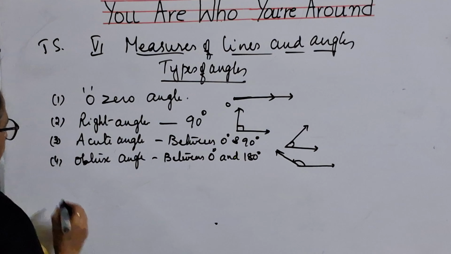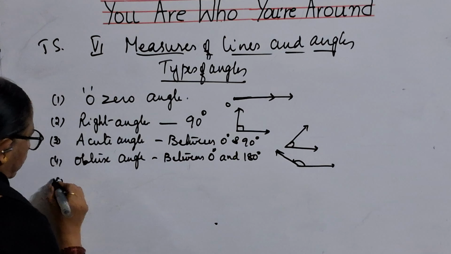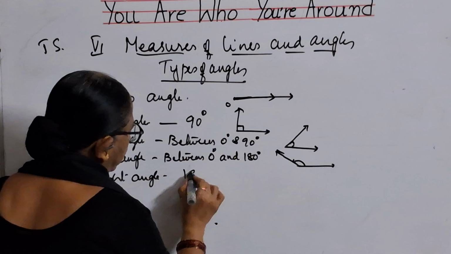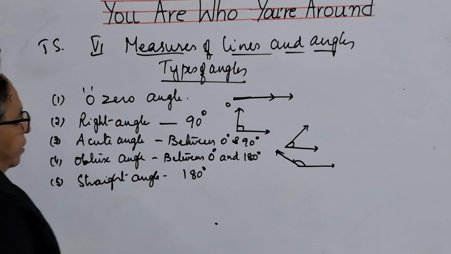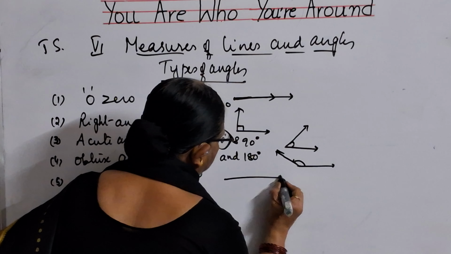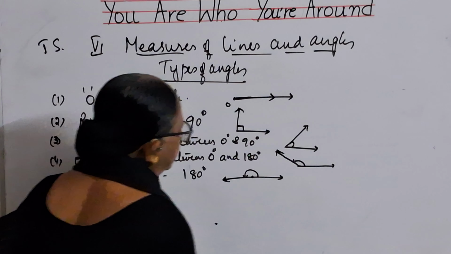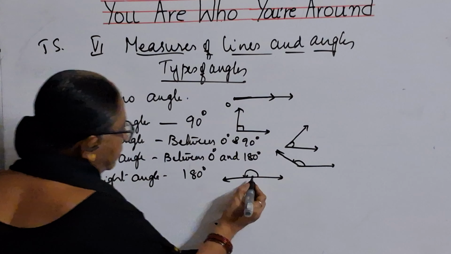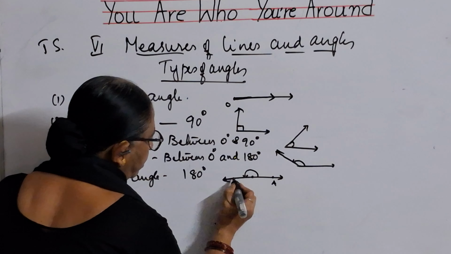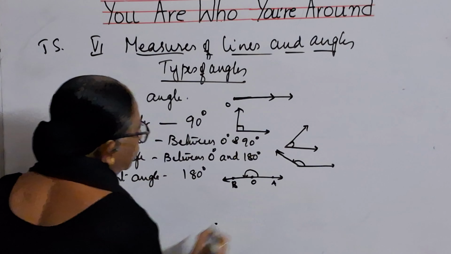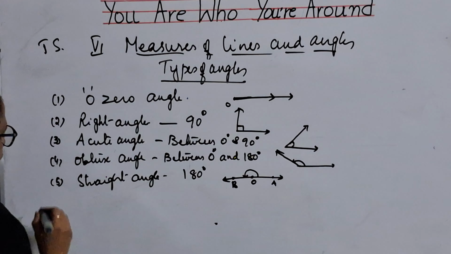Okay, children? Next, straight angle. Straight angle means what, children? It is the angle which makes 180 degrees. So this is an angle. This is the point. It is 180 degrees, a straight line. So this is one vertex. OA is one ray. OB is one ray. These two rays are meeting at a point O. So this is called straight angle.